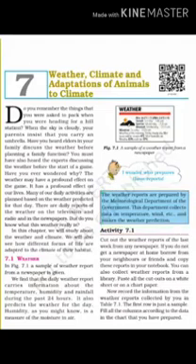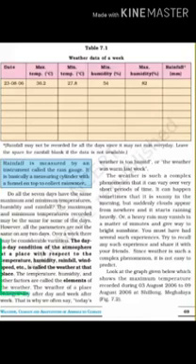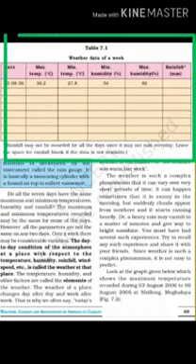So the day-to-day condition of atmosphere at a place with respect to temperature, humidity, rainfall, wind speed, etc. is called weather of that place. And this temperature, humidity and all these factors, they are called the elements of weather. The elements of a place change day after day and week after week. See this table here. If you see the weather report in your local newspaper every day for a week, you will see the changes on day-to-day basis. Minimum temperature, maximum temperature, they will change.